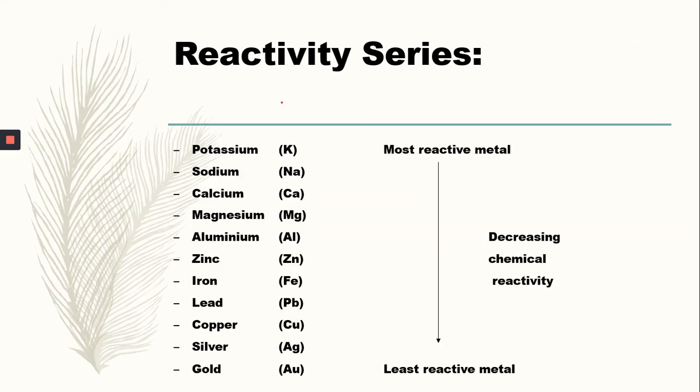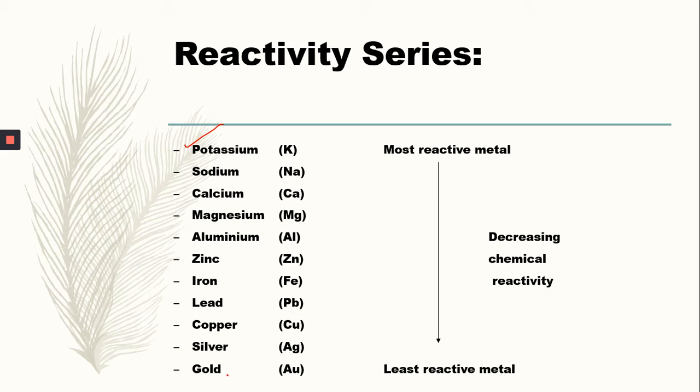In the reactivity series of the metals, as you know, potassium is the highly reactive metal, so it is on the top of the reactivity series. The most reactive metals are on the top, like potassium, sodium, calcium. Sodium and potassium are highly reactive metals. That's why they have to be stored under kerosene, because they can easily react with the air or oxygen.